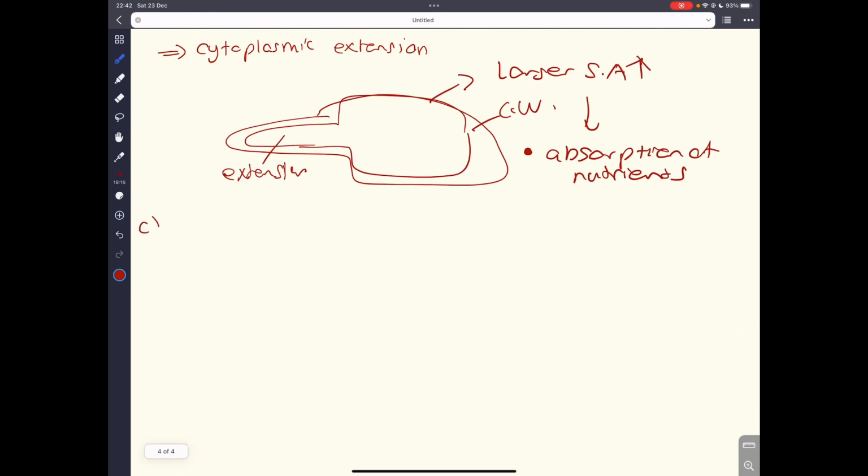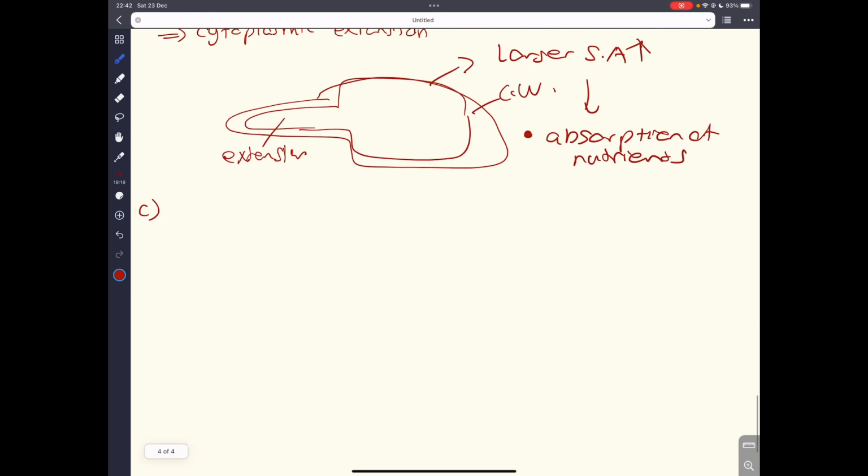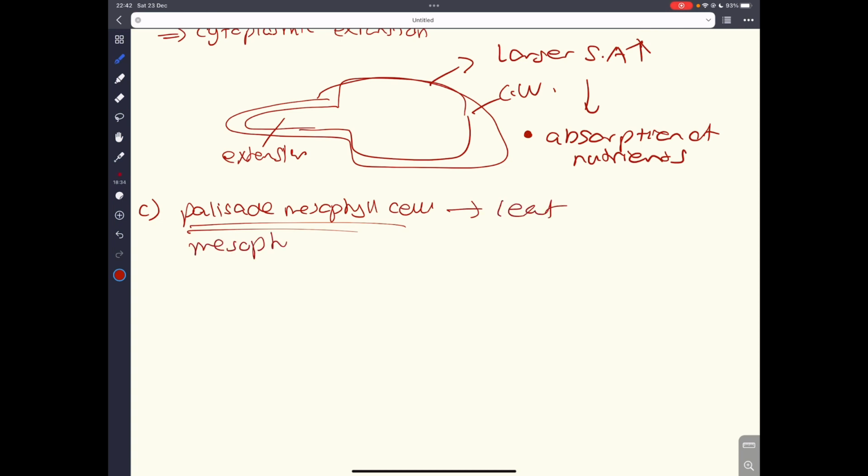Okay. Letter C, we are going to look at the palisade cells next. Palisade mesophyll cells are a part of the mesophyll layer. They are found in the leaf. Palisade mesophyll and spongy mesophyll cells are each adapted to their own function.